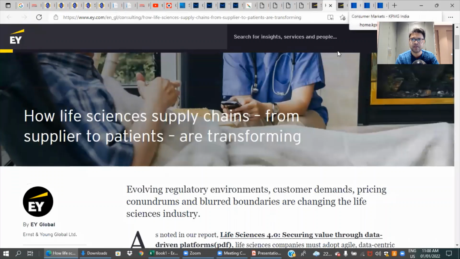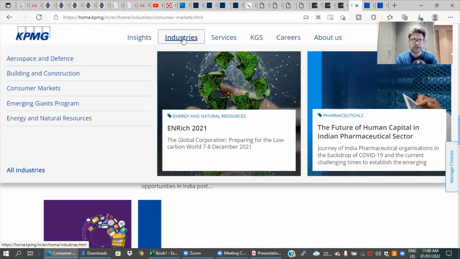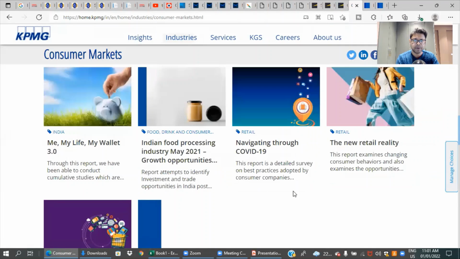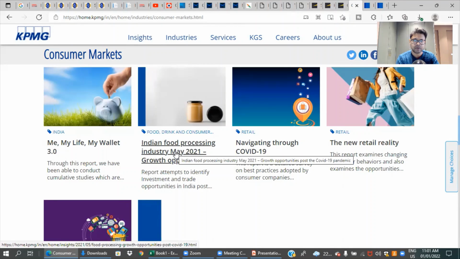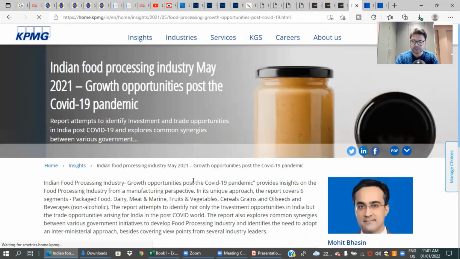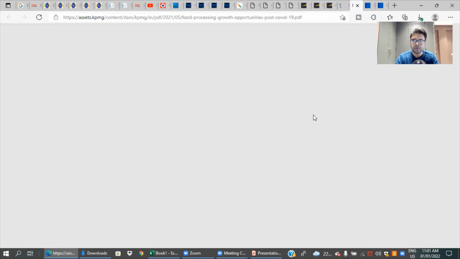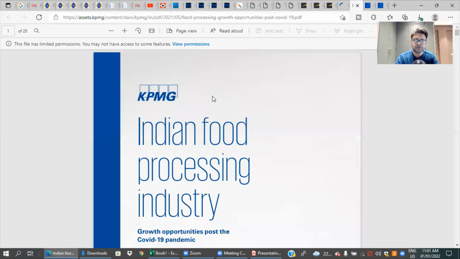So this is the EY site, and KPMG has it by sector, by industry. If you go and click on industries, and again I'm on the KPMG India website, IN/EN, you can get the whole list of industries. Here I have picked the consumer industry, and in the consumer food industry, you can see there is a report on the Indian food processing industry. If I click this, I get a report, and you can download and read this whole PDF about the food processing sector.